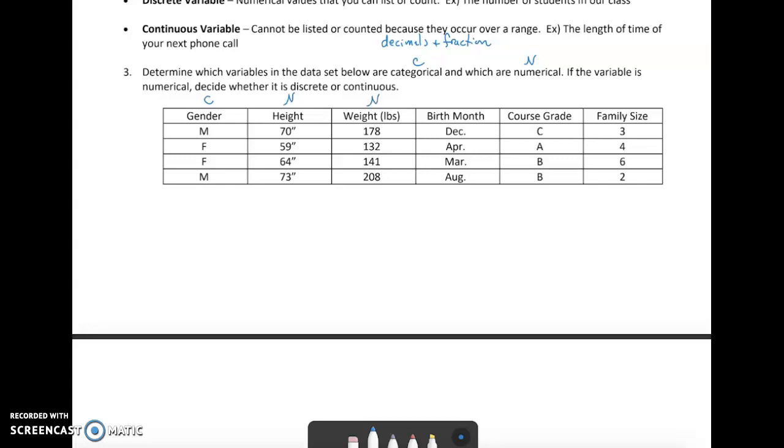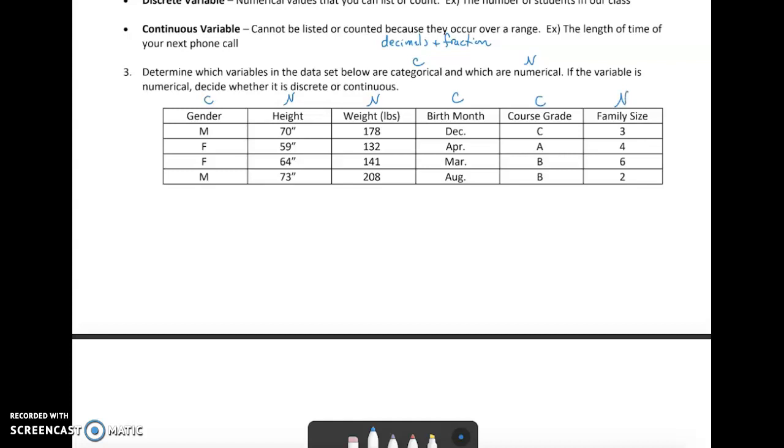Your birth month is a category. Course grade given as letter grades would be a category. Now, if those were given as percentages, then they would be numbers, but since they're given as letter grades, they're categories. And your family size would also be numerical.